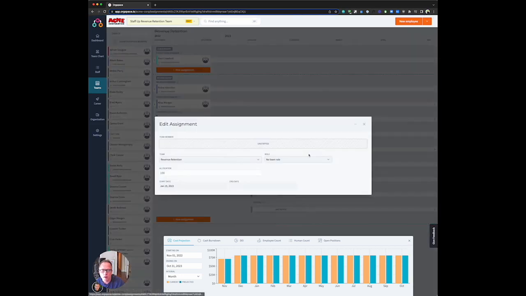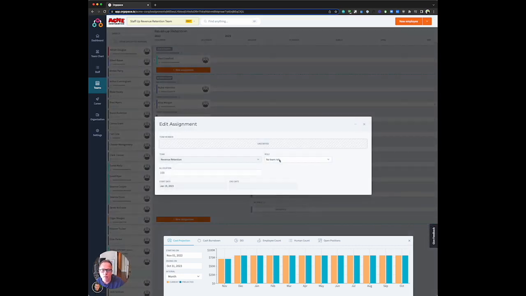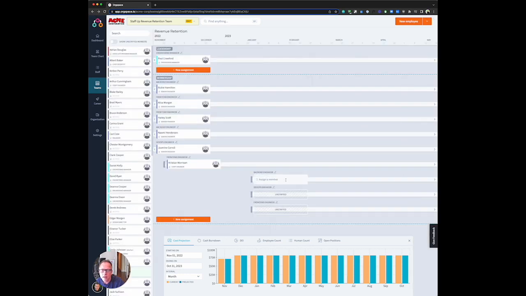Maybe let's call this a front DevOps engineer in this case. And maybe we're going to call this last one a front-end engineer. So we can look at those properties. Now, currently these are unstaffed, and so they don't count towards costs yet. But what we want to do is then say, okay, well, let's put people into these roles. So we're going to click this toggle, so only unstaffed members.